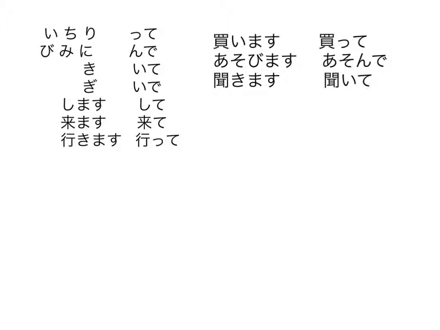That's not dissimilar from the next one. We carry on the chonchons in this case. Gi would be swapped out for ide. So let's look at one of the ones that uses that. Oyogimasu. Swap out the gi and chop off masu, and we would get oyoide. Oyoide is to swim. An example of how to use this would be like oyoide kudasai. Please swim. Oyoide imasu. I am swimming.